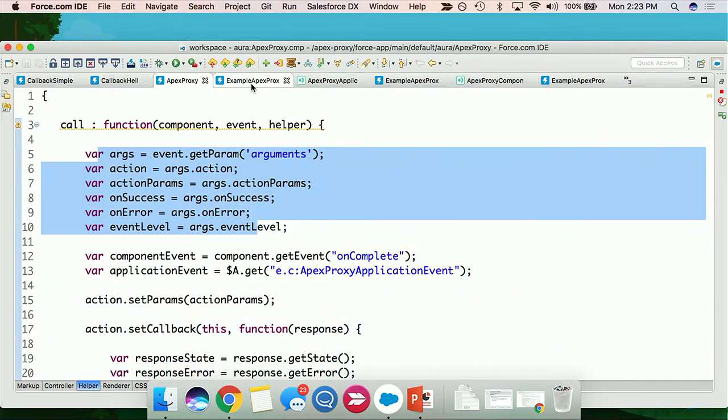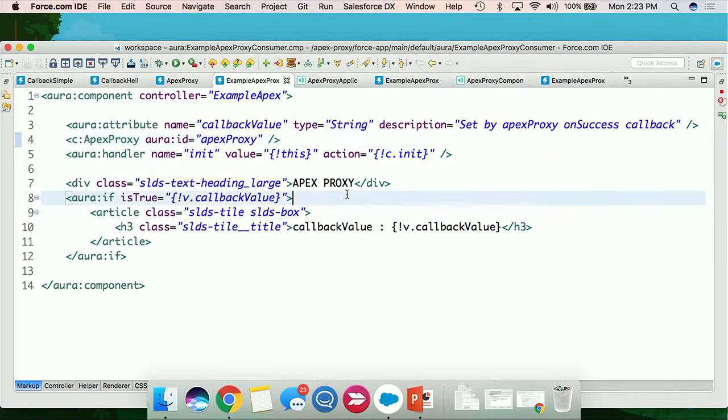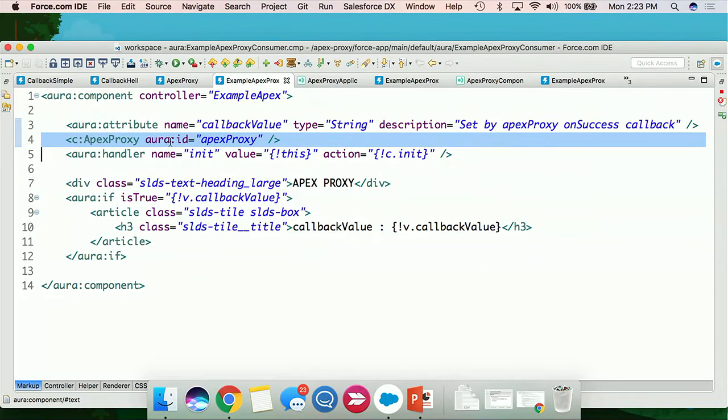Let's see what that looks like before we dig into the guts of Apex proxy. I've got an example component here which consumes my Apex proxy. Again, a controller, don't freak out, there's code there, it's going to return stuff. This is what we care about. This is an instance of Apex proxy inside of another component, so this component can consume it.